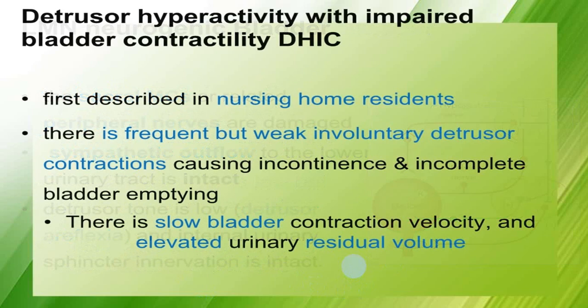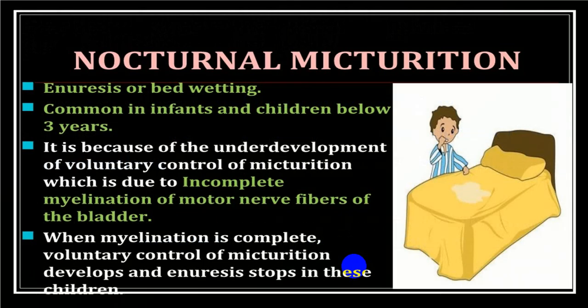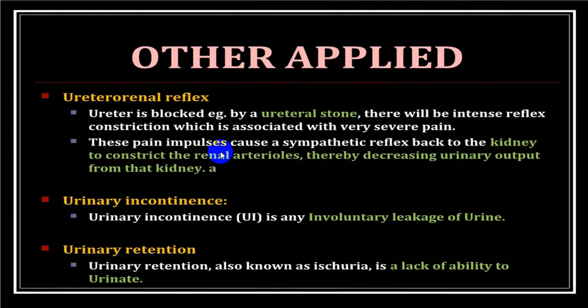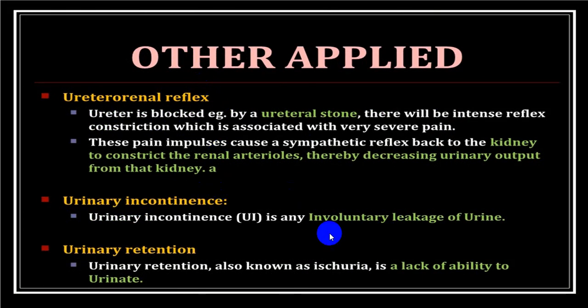This we have already discussed, lower motor neuron type of damage. Nocturnal enuresis I am not discussing because the higher cortical center is not fully developed. This will be very commonly seen in children below the age of 5 years. But if it is seen after 5 years, we call that nocturnal enuresis. This I'll skip over.